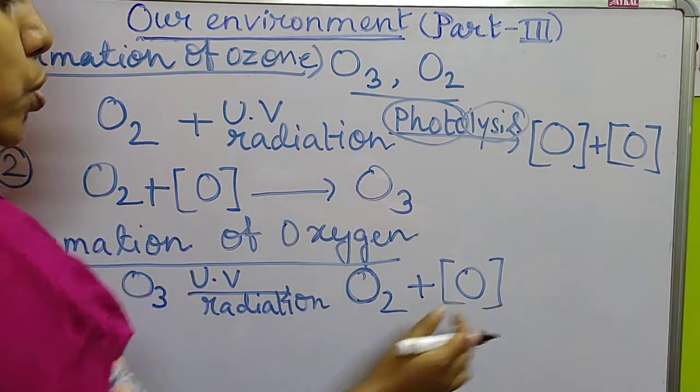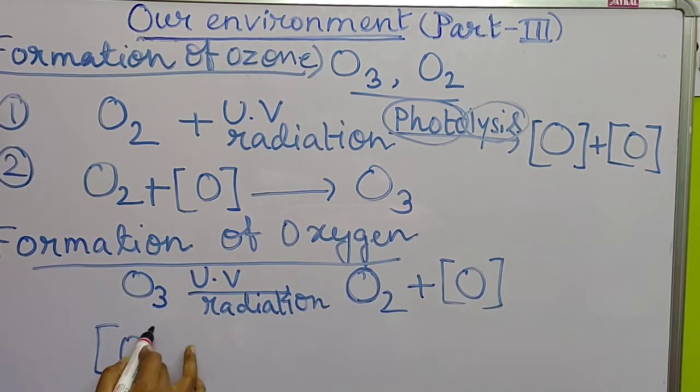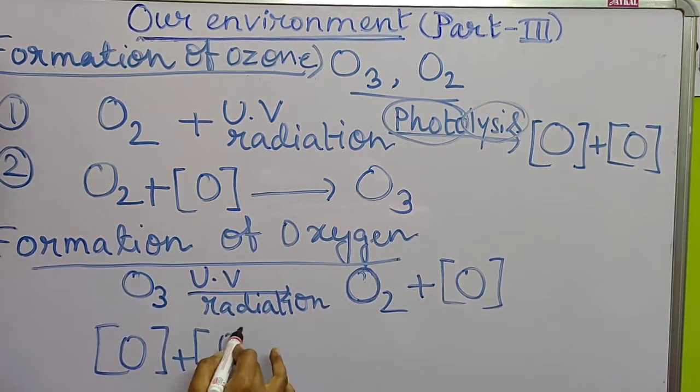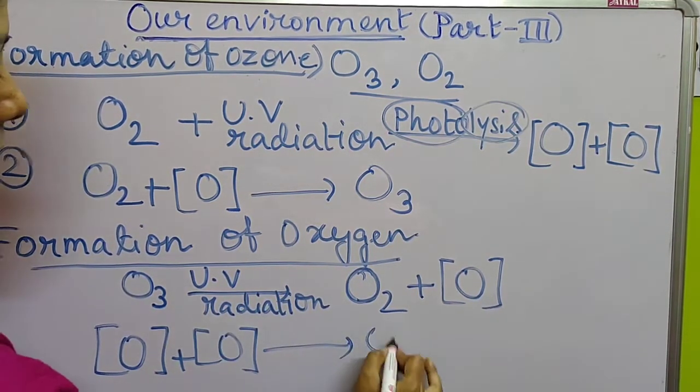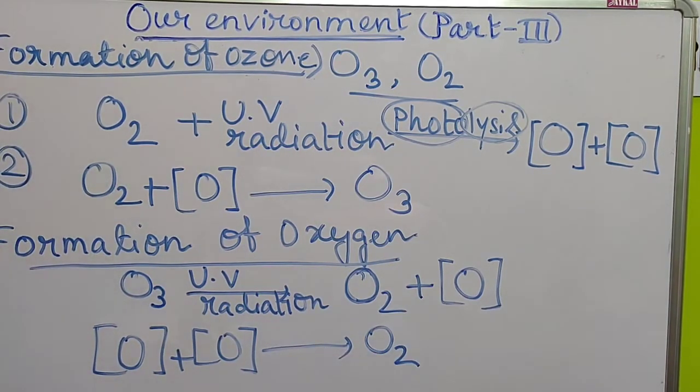From there, two oxygen atoms can react with each other to make an oxygen molecule.